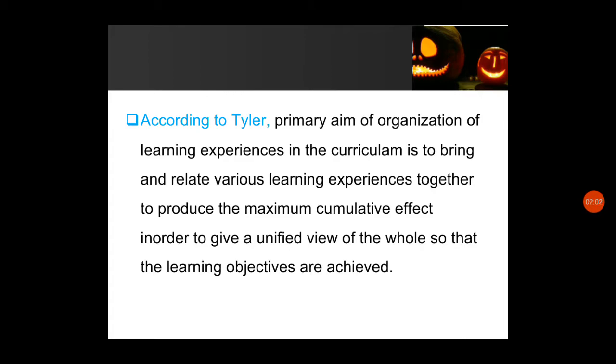So the importance of this step in curriculum development is that we want to achieve the objectives. Okay, and a cumulative effect is given for all learning experiences.